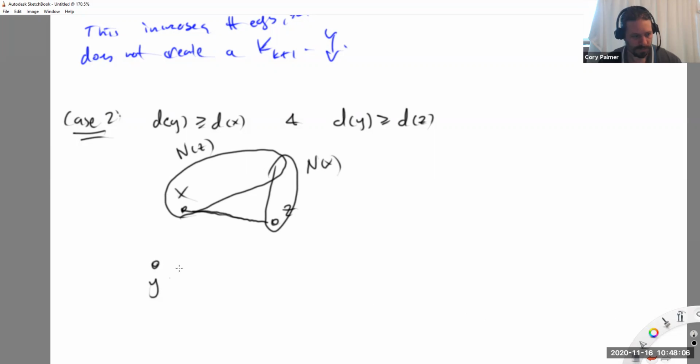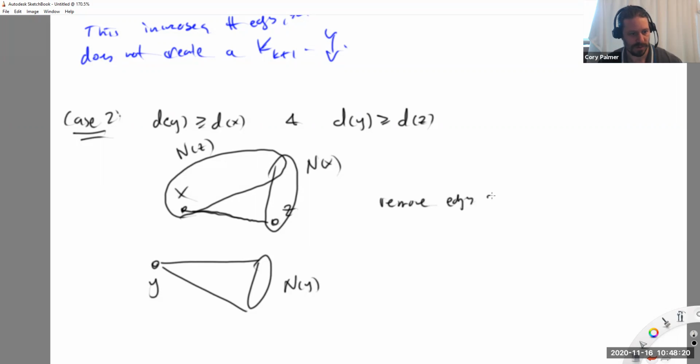Then I'm just going to draw it like this, but the neighborhood of y is, say, down here. Of course, the neighborhood of y can intersect these neighborhoods here, but it's immaterial to the proof. So in this case, remove edges on x and on z, and join x and z to the neighborhood of y.